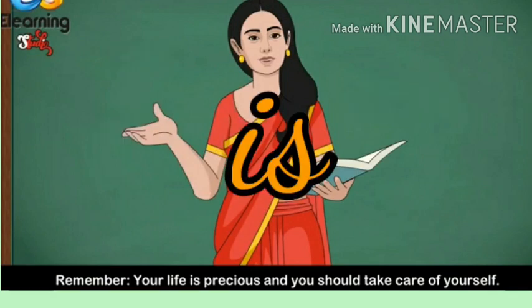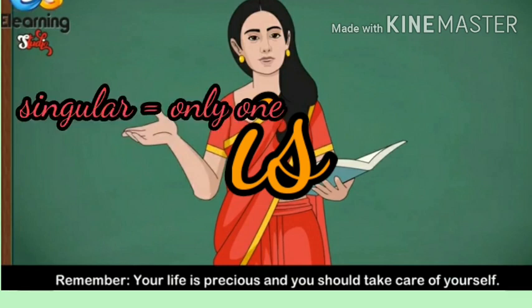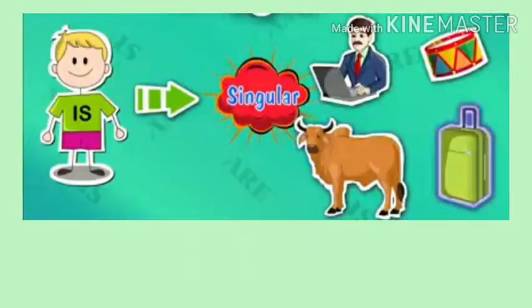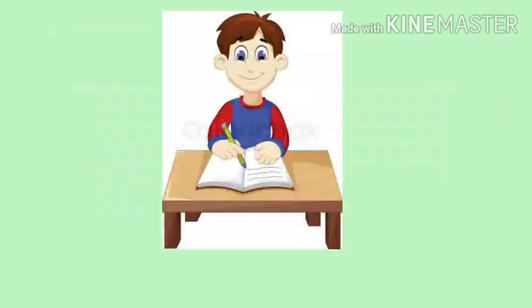Okay, so now comes is. What is the spelling of is? I-S, is. As we know, is is used with singular. Singular means only one thing. It can be one person, one animal or one thing. It can be anything, but it should be only one in number. Then we can use is.